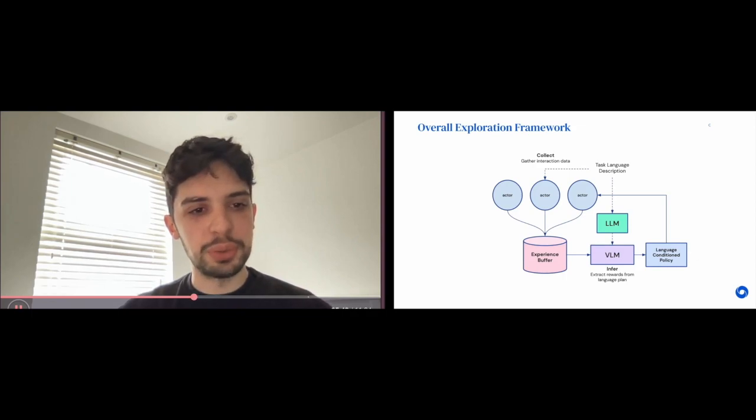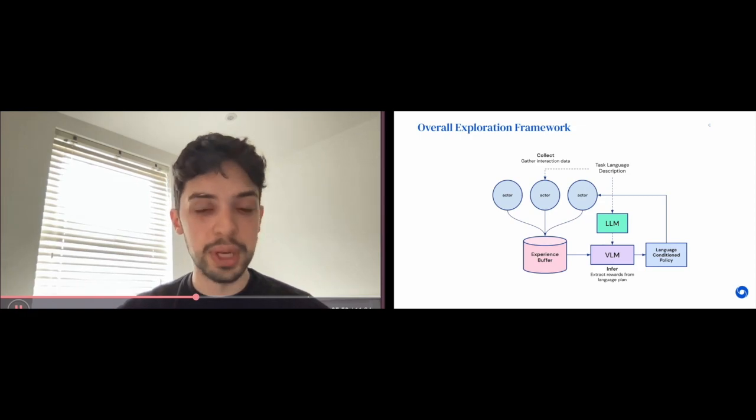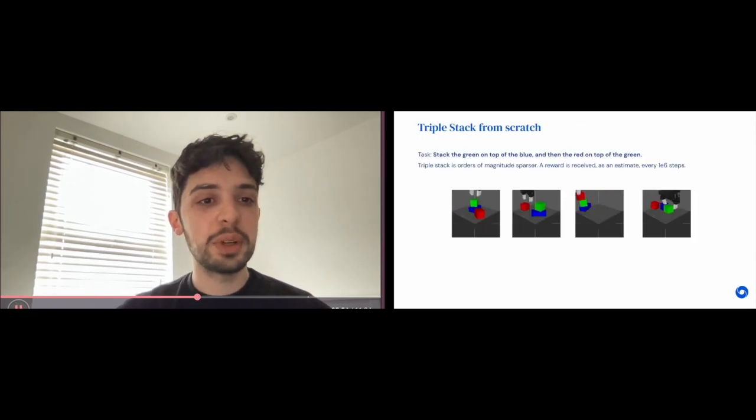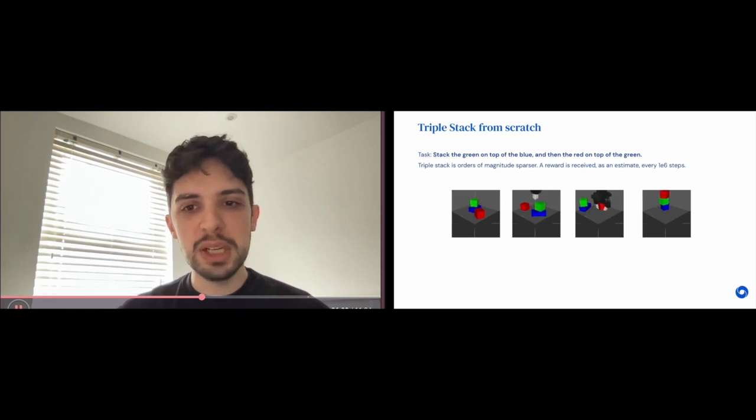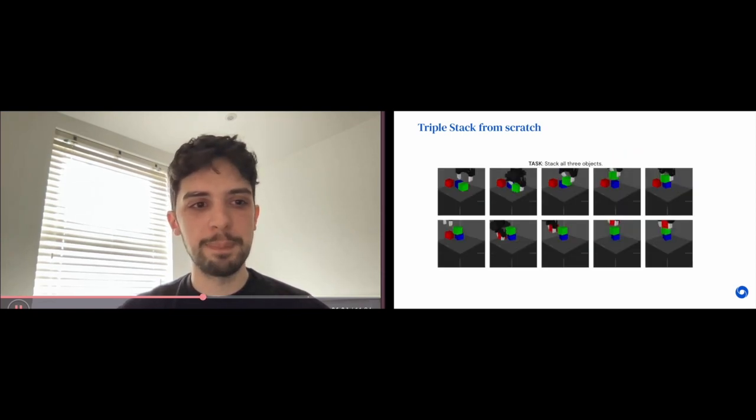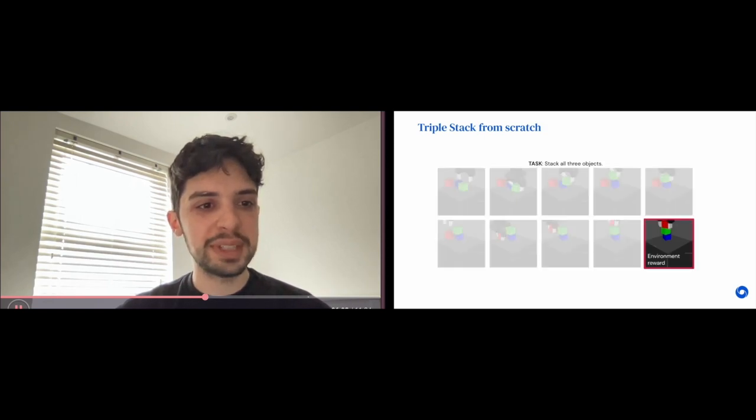We use these labeled trajectories to train a policy that is then used to guide the agents, and the cycle goes on and on. We then tested our method on an even more challenging task, the triple stack. Triple stack is orders of magnitude sparser. A reward is received as an estimate every million steps when randomly exploring. Normally, the environment will give a reward only if the three objects are correctly stacked in a stable configuration.